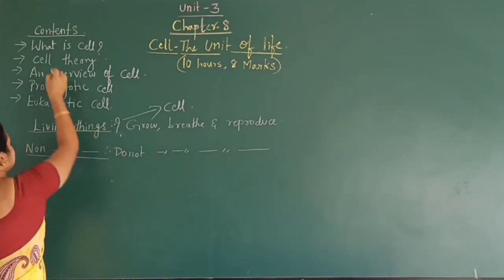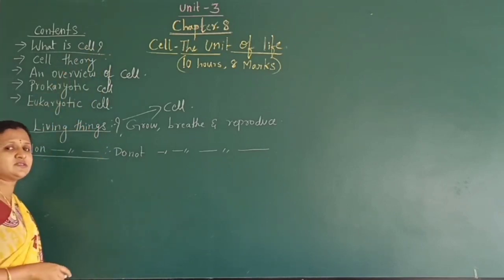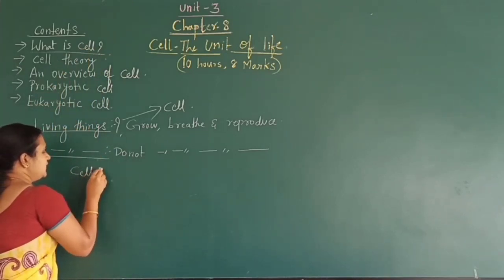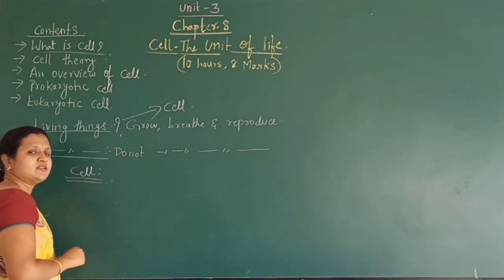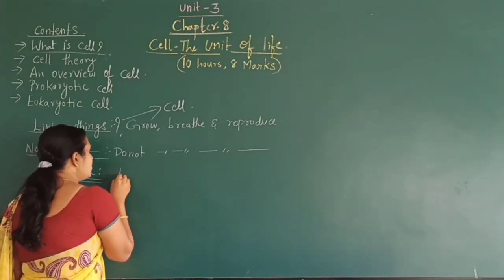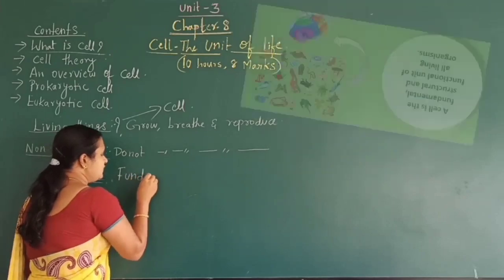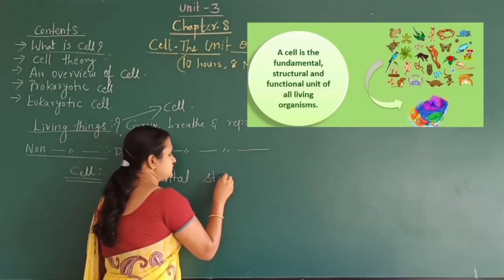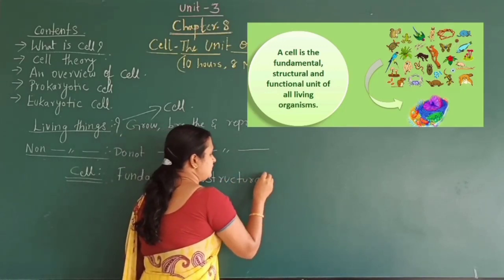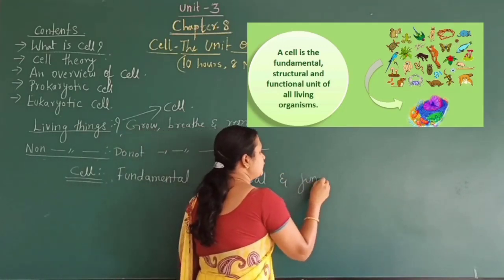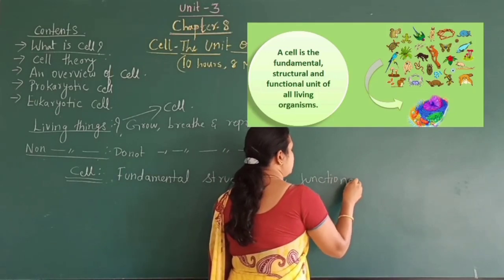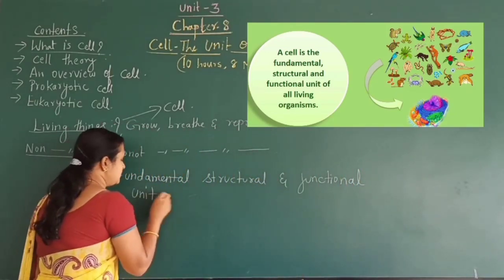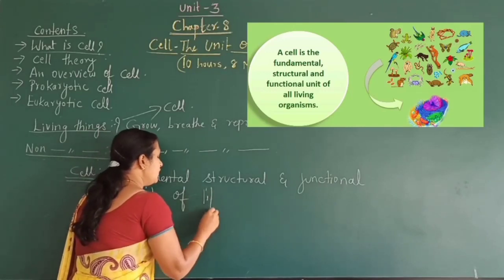So what is a cell? You know that it is defined as the fundamental, structural and functional unit of life.